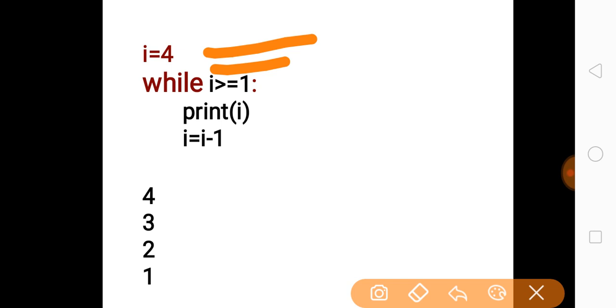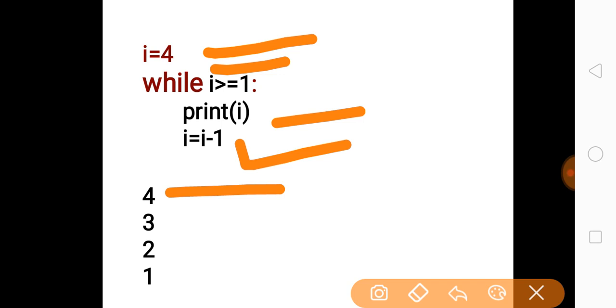That means for 4, 3, 2 and 1 it is true, and if it becomes 0 the condition fails and the loop will stop. I have printed the value of I, so in the first iteration 4 will be printed, and in the updation statement, which is the important thing, I have given I equal to I minus 1.